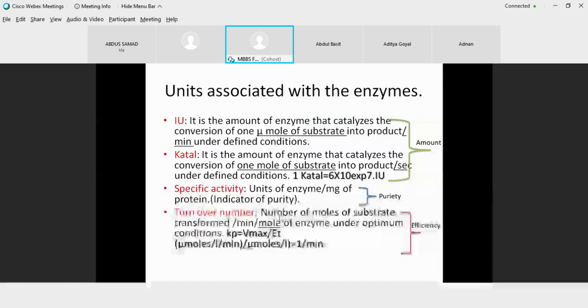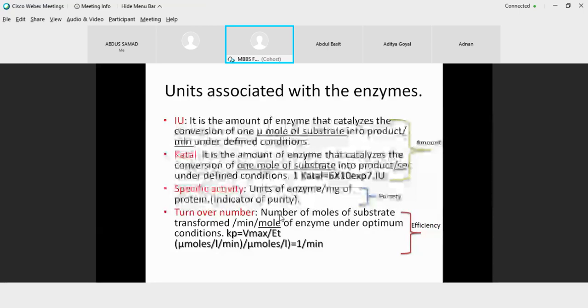So the difference is that an international unit is 1 micromole of substrate into product per minute. A katal is 1 mole of substrate into product per second. Therefore, there is a relationship between 1 katal and the international unit: 1 katal is equal to 6 into 10 to the power 7 international units. So the international unit and katal tell you about the enzyme.